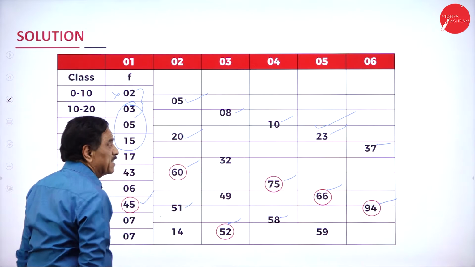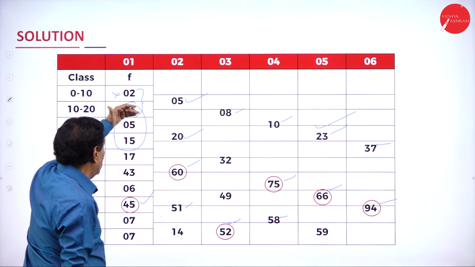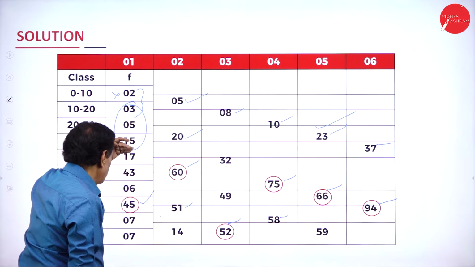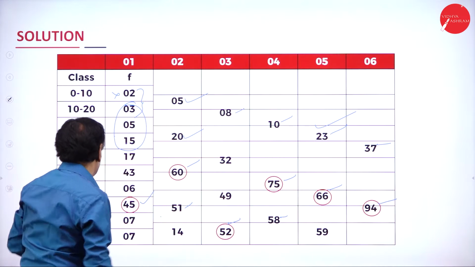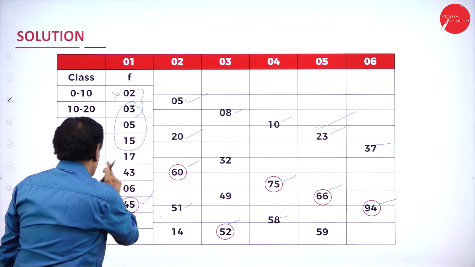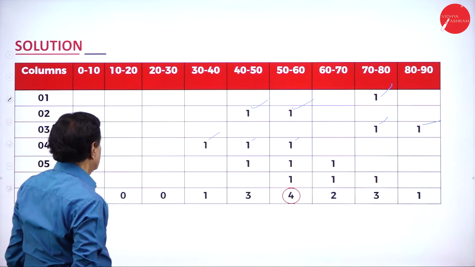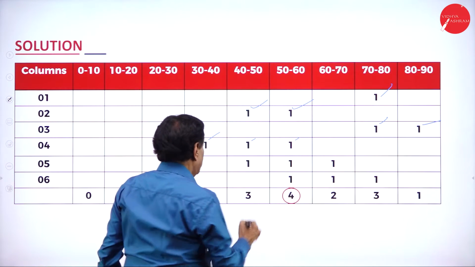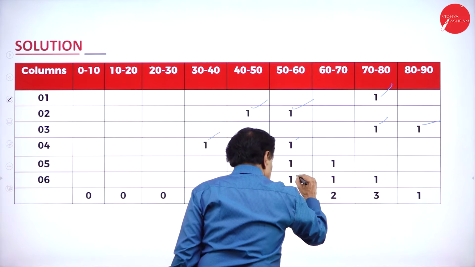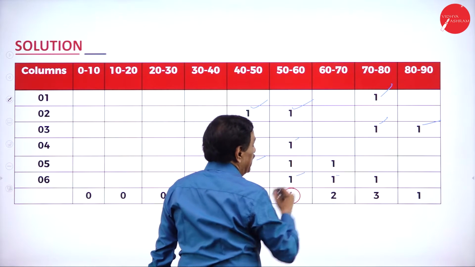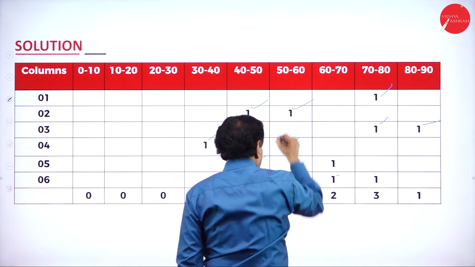How did we get the 66? Leave 1, next 3. 1, 2, 3, next 3. 7 plus 3 is 10, plus 16, 50. So 40 to 50, 50 to 60, 60 to 70. We'll go to number 5. 40 to 50, 50 to 60, 60 to 70, 70 to, this is 50. I will repeat.